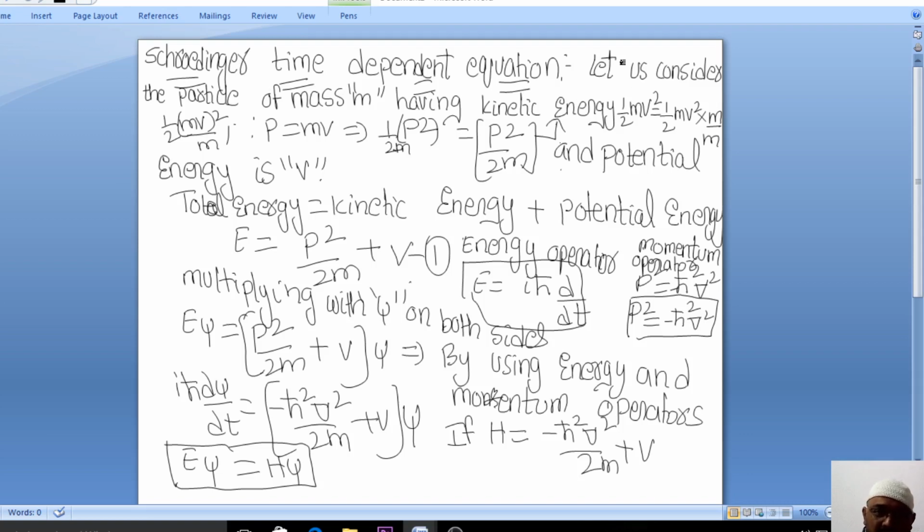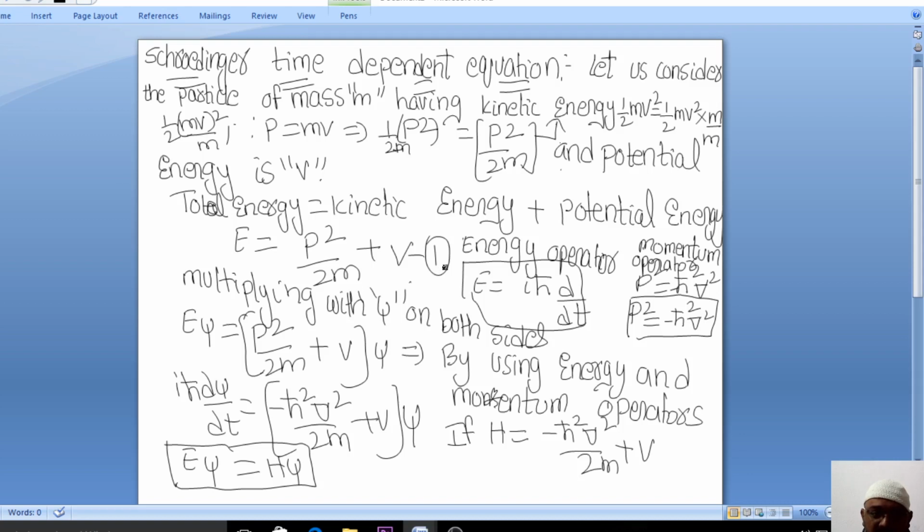Again I'm repeating: we don't know what the Schrodinger time dependent equation is for now. So what we are doing is starting from what we know. Let us consider a particle of mass m having kinetic energy half mv². Multiplying and dividing by m, the value doesn't change, so I can write half mv² by m. What is mv? p. So the kinetic energy is p²/2m. And what is potential energy? V. The total energy is kinetic energy plus potential energy, so total energy is p²/2m plus V.